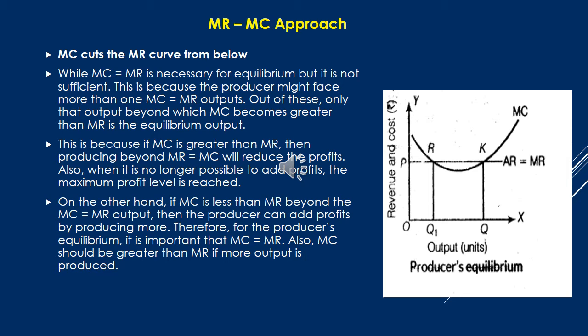Also, when it is no longer possible to add profit, the maximum profit level is reached. On the other hand, if MC is less than MR beyond the MC-MR output, then the producer can add profit by producing more. Therefore, for the producer's equilibrium, it is important that MC should be equal to MR. Also, MC should be greater than MR if more output is produced.